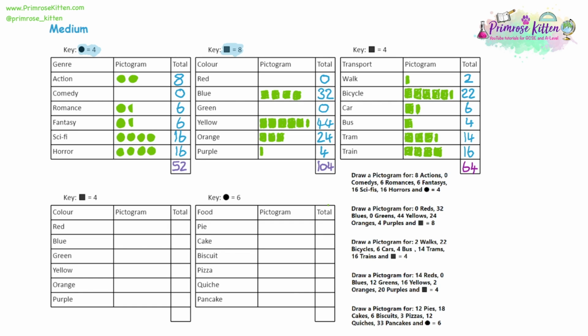Moving on to question 4, we have favourite colours again, but a different group of people have been asked. Transfer over the numbers.